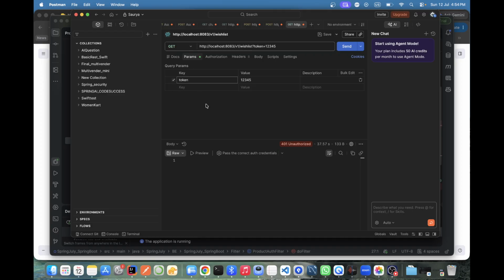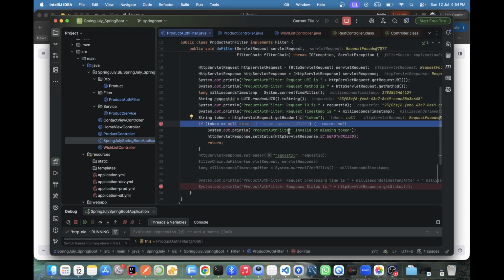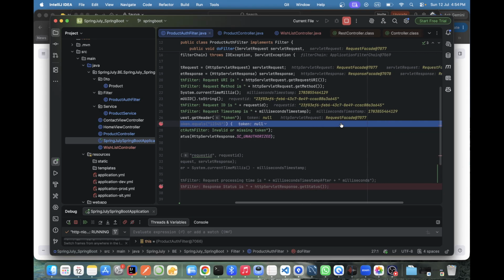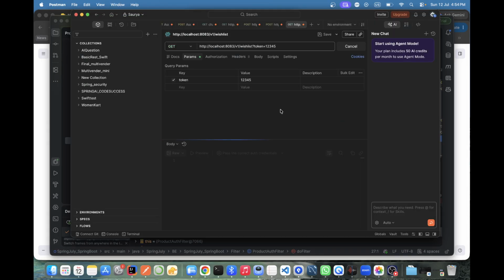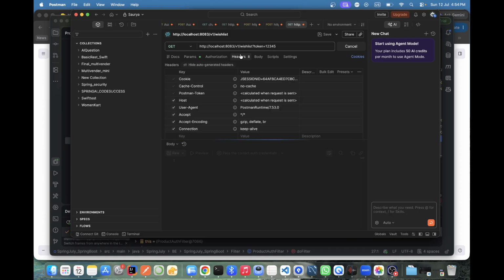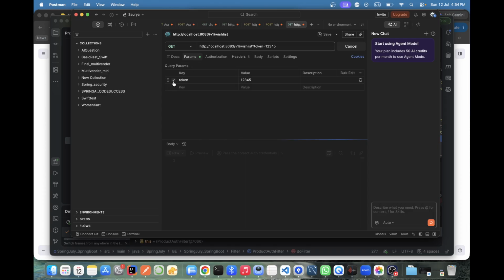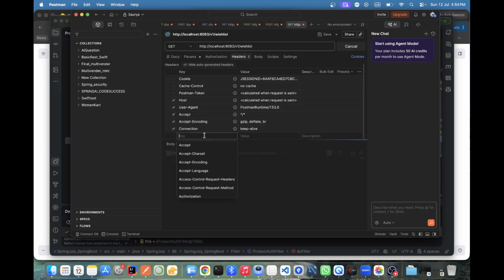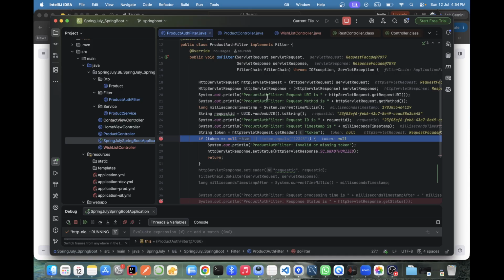Okay, now I make it. It is coming here, but taking as null. Why is it taking as null? You know why? Are we passing anything here? No. That is why. Wait. Let me remove the breakpoint.